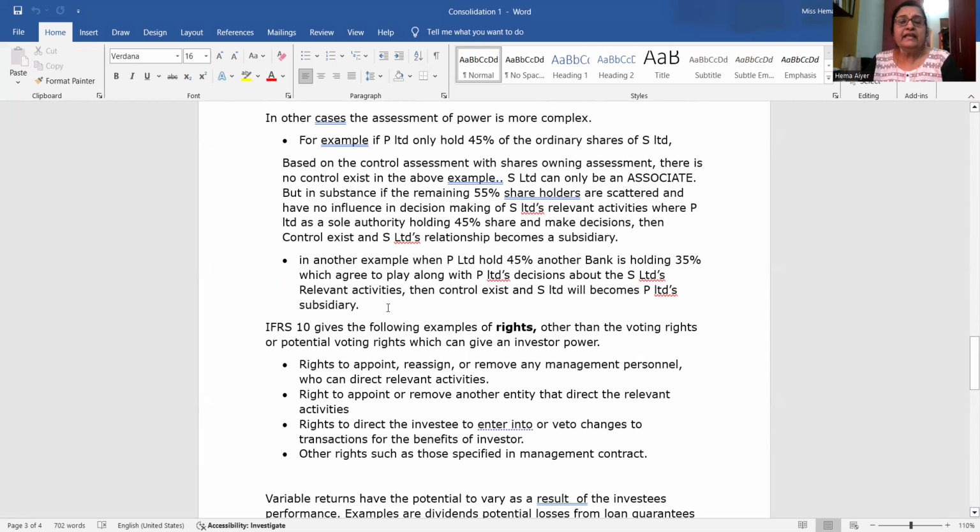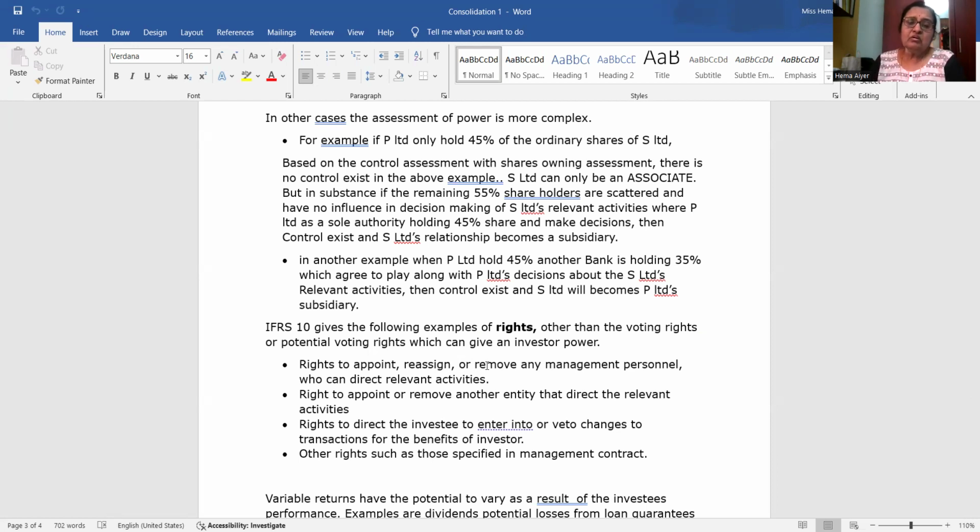So in IFRS 10, it gives some rights other than the voting rights. That means if you have these rights to appoint, reassign, or remove any management personnel at the top management, directors, then you have the directors who are directing the relevant activities, and you have the ability or the power to change them, then you are in control and you have power.